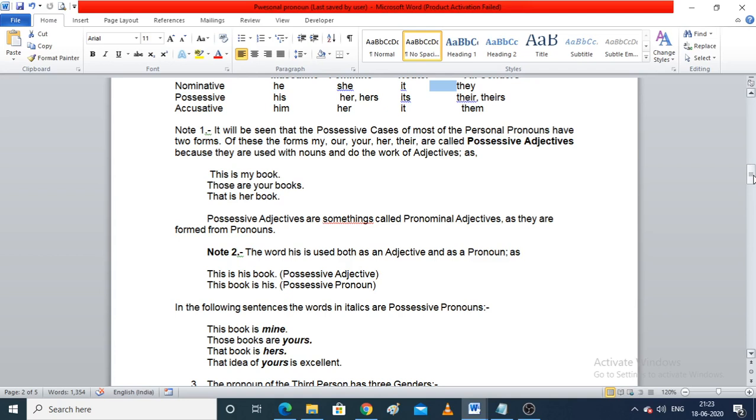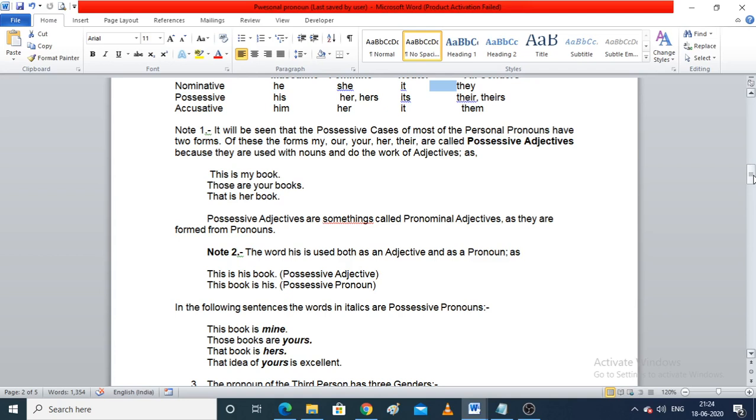The difference between a possessive pronoun and a possessive adjective is that a possessive pronoun does show ownership. I have just told you that a possessive pronoun shows that something belongs to someone, hence it shows ownership, right? But it does not come before a noun or in a noun phrase.